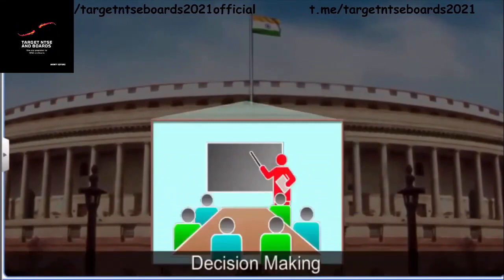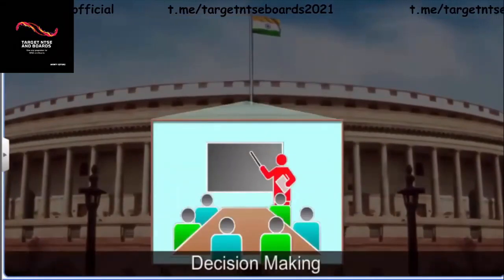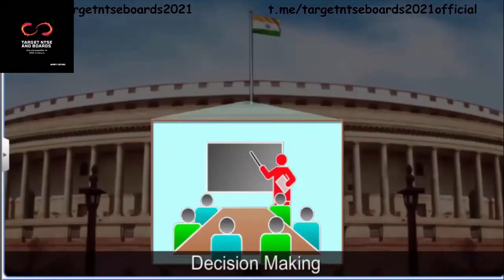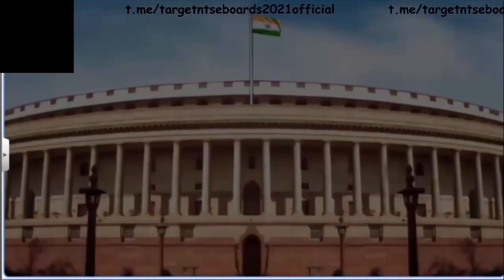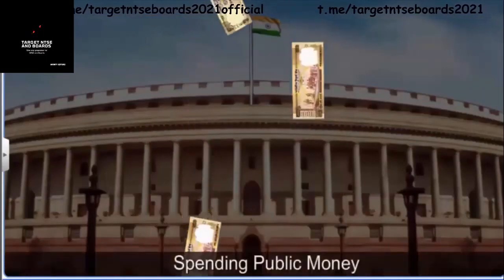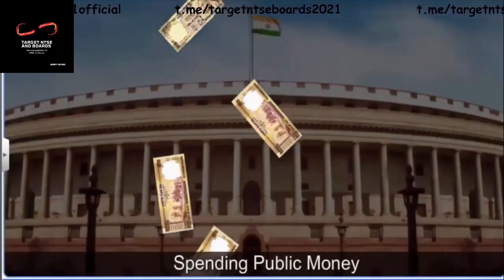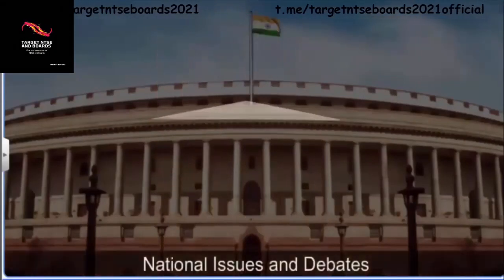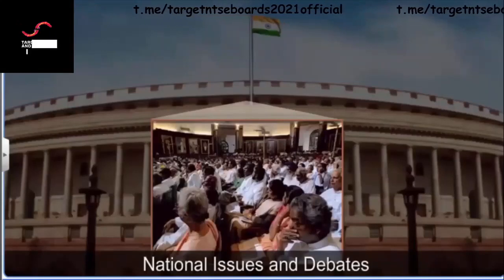The Parliament has direct and complete control over the government. All major decisions are made after the approval and support of the Parliament. The Parliament controls how the government spends public money. The money can be spent only if the Parliament approves of it. National policy and important public issues are discussed and debated in the Parliament.